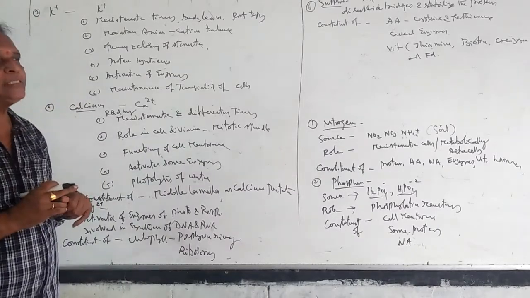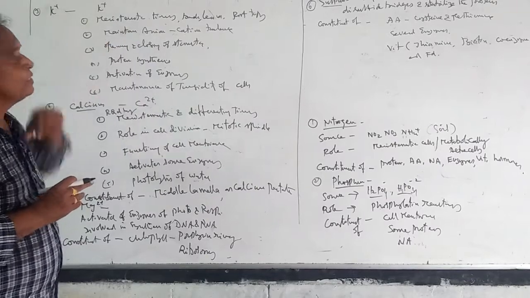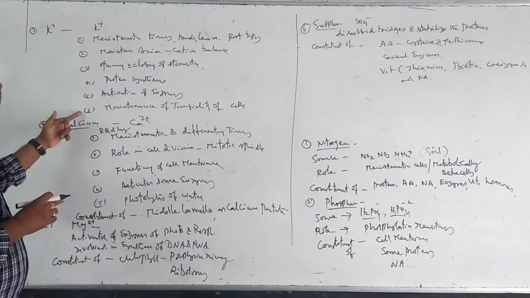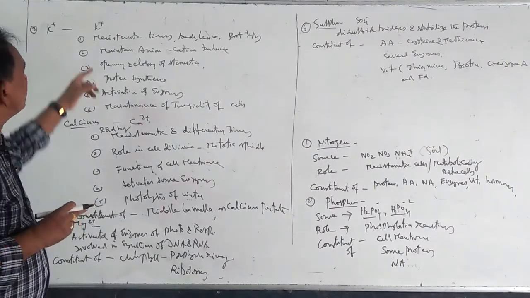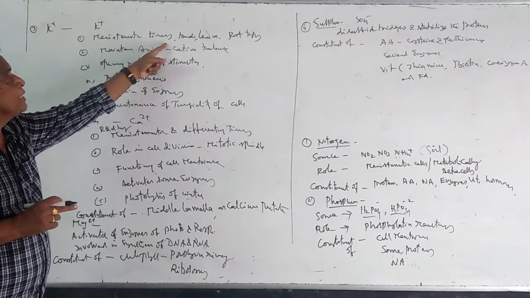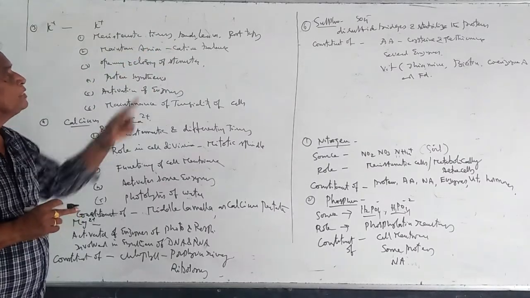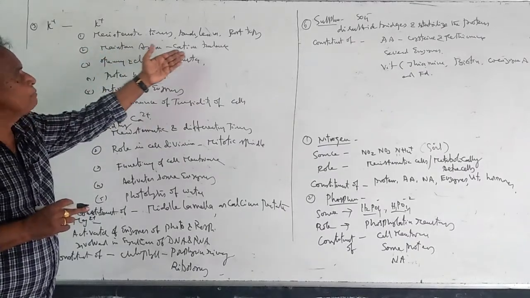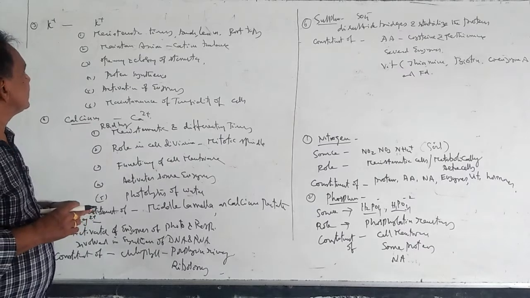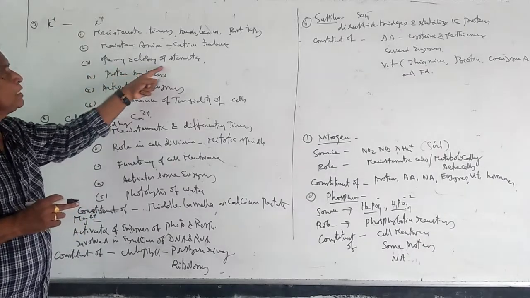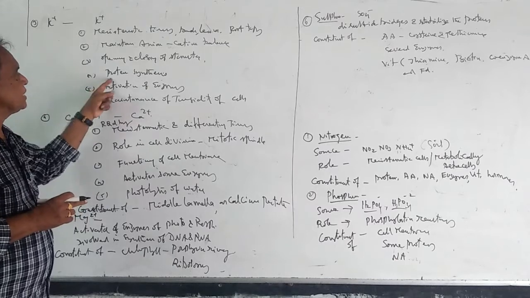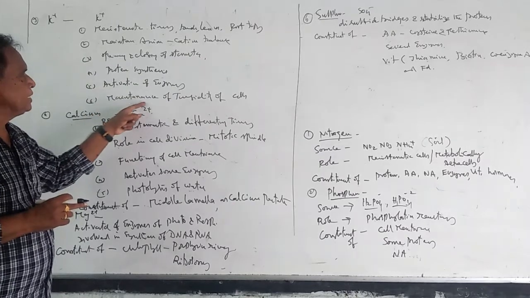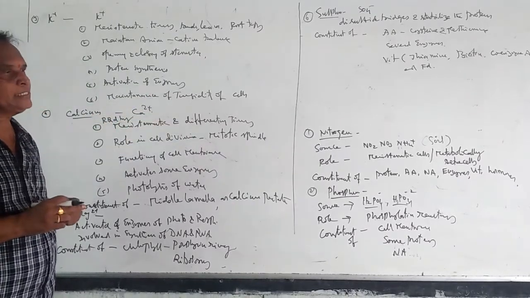This potassium is absorbed in the form of potassium cation from the soil. And regarding its role in plants, potassium is a very important element. The first role is that it is abundant in meristematic tissues, buds, leaves, and root tips. It maintains anion-cation balance in plant cells. It is also essential for the opening and closing of stomata. And it is essential for protein synthesis, activation of enzymes, and maintenance of turgidity of plant cells.